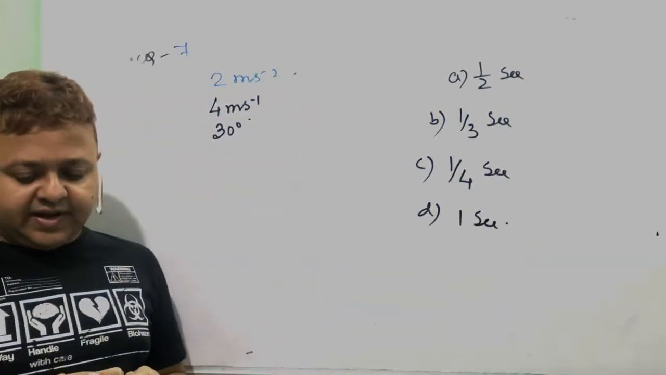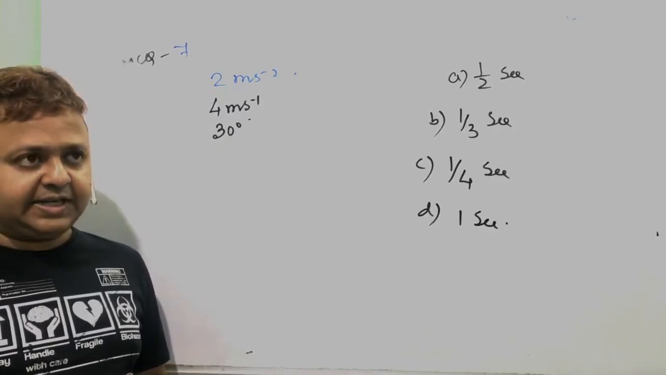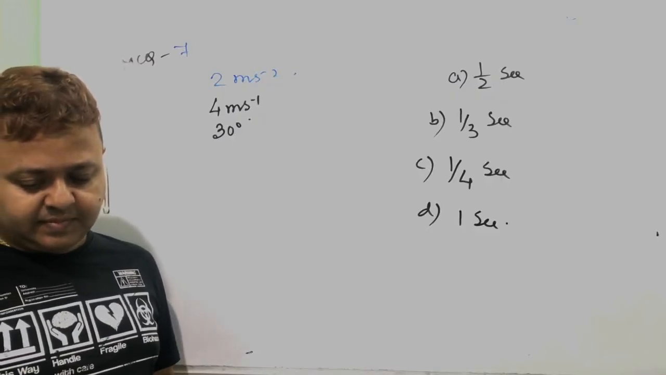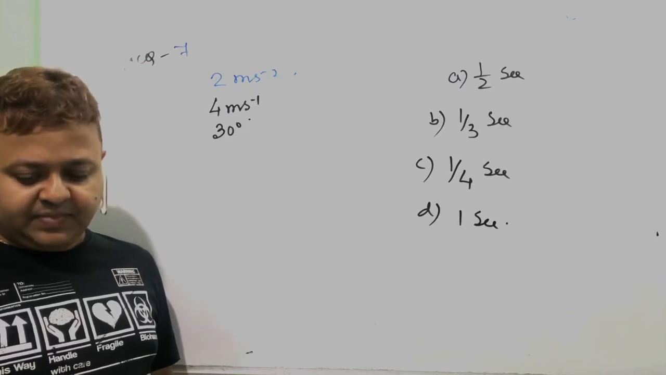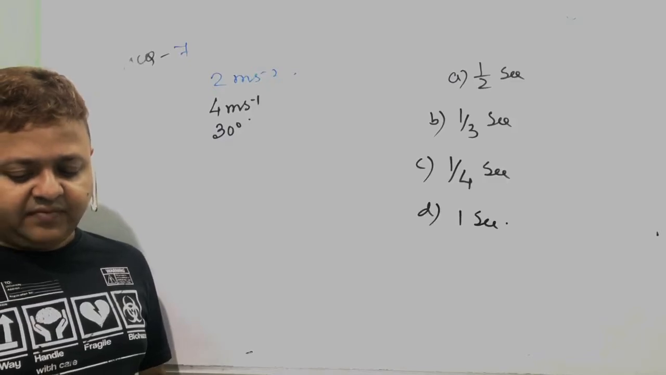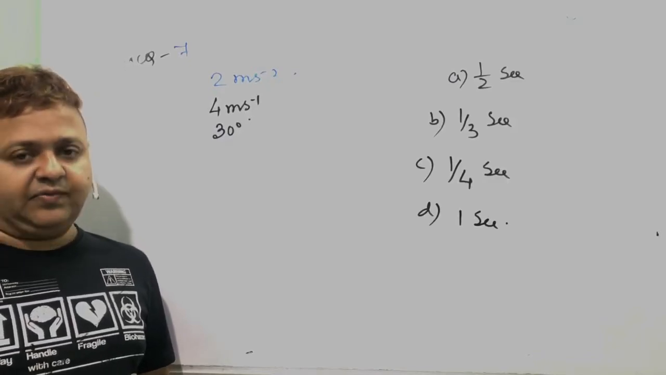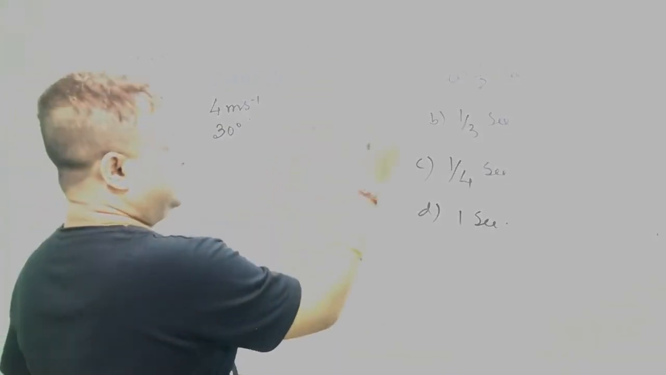Number 14. A very large elevator is going vertically upward with a constant acceleration of 2 meter per second square. A ball is projected with a speed of 4 meter per second at an angle of 30 degree with respect to elevator. Find the time taken by the ball to return to the floor. So this is a lift. Lift is moving upward with an acceleration of 2 meter per second square. The ball is projected with the speed of u at an angle of theta.